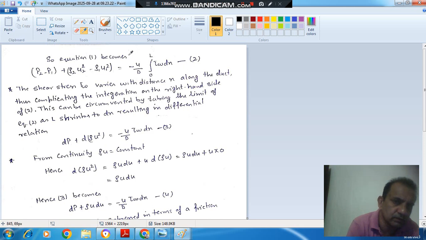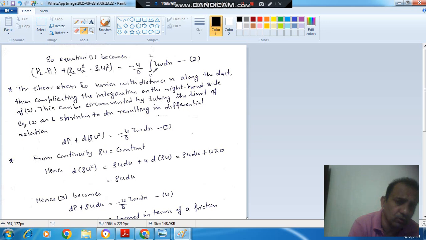So now this is in integral form. If we consider a small length and take the differential form, then it will be dp and this will be your d rho u square and this will be your minus 4d tau w dx. So this is equation number 3. Reading this, the shear stress tau w varies with distance x. It is different at different distances along the duct, thus complicating the integration on the right hand side. So we have to put the expression for tau w in terms of x, then perform the integration. This makes the integration complicated, because we don't know the variation of tau w with respect to x.